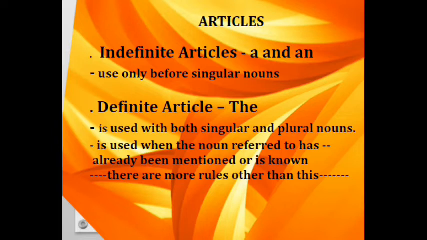There are other rules that we have to use when we use a definite article, and all these rules have been explained in the month of April. So go through those videos, watch them carefully, listen to them attentively, and read the textbook also. If you still have any doubt, then I will clear them later.